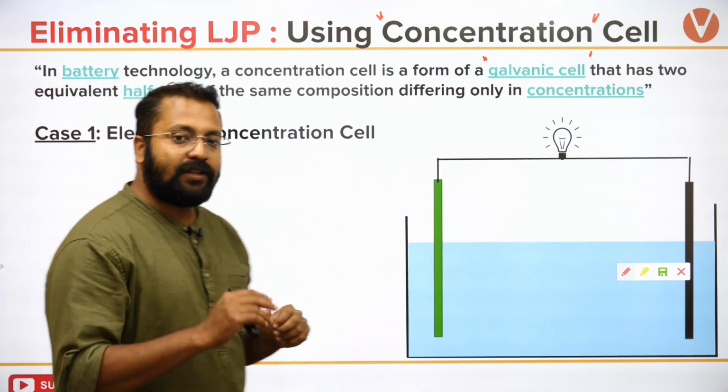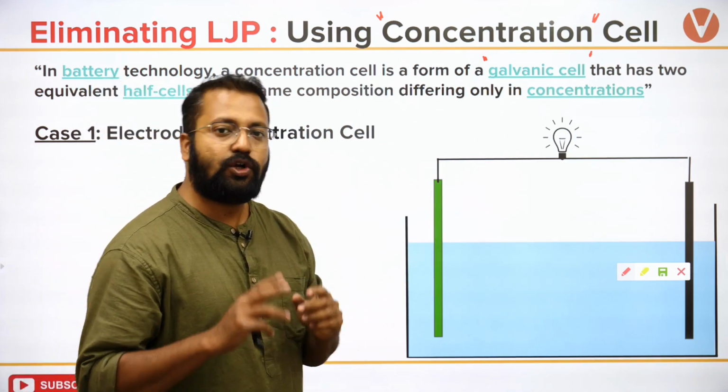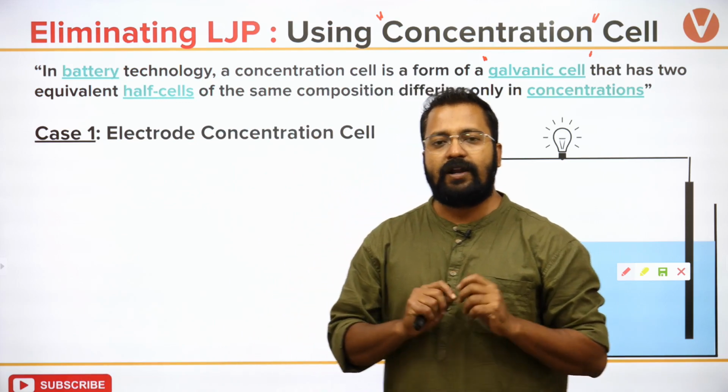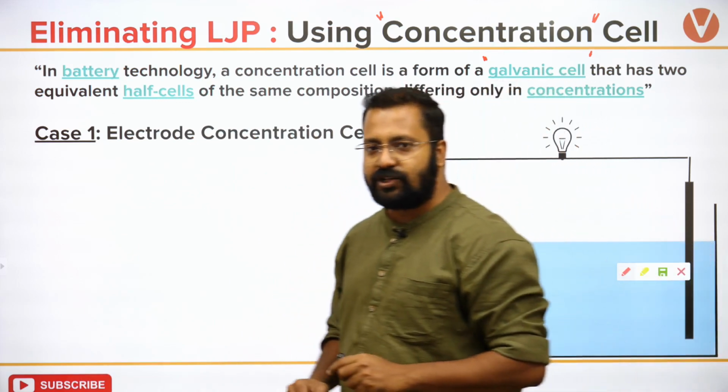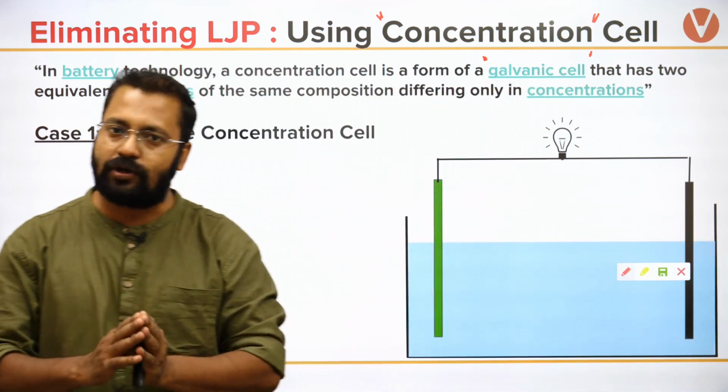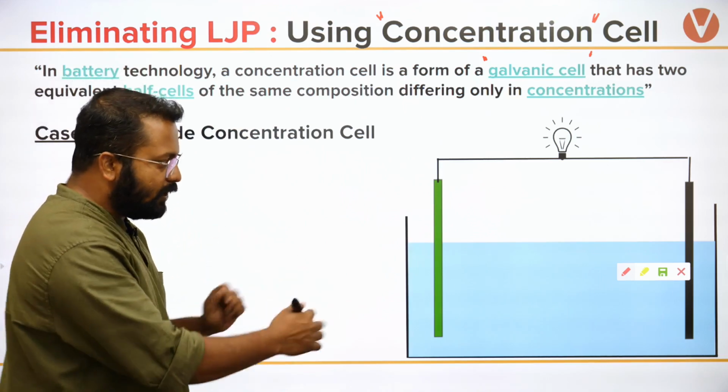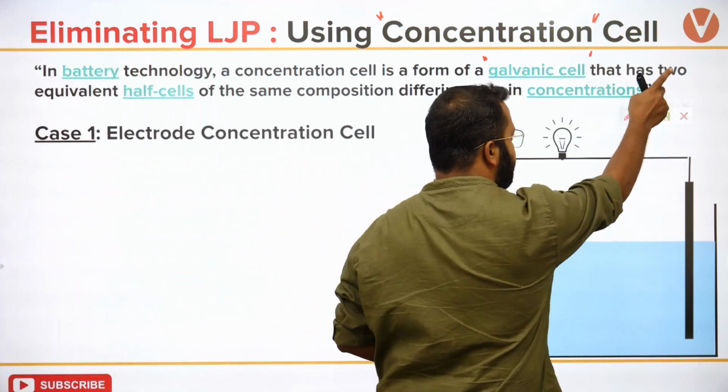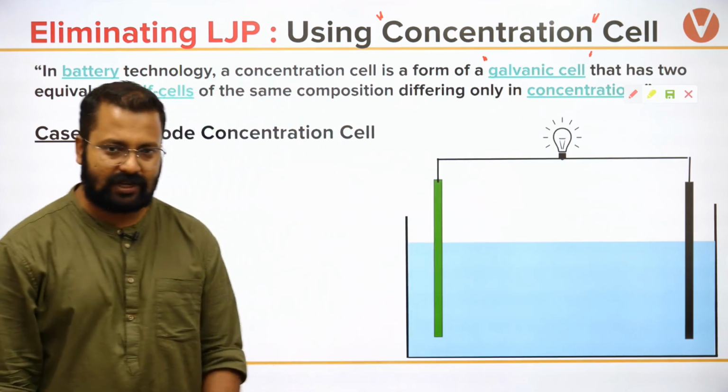Now, let's look at the types of concentration cells. There are two types of concentration cells. One is known as the electrode concentration cell, one is known as the electrolyte concentration cell. Let's look at what is an electrode concentration cell and what is an electrolyte concentration cell.